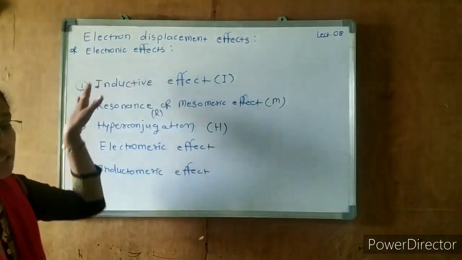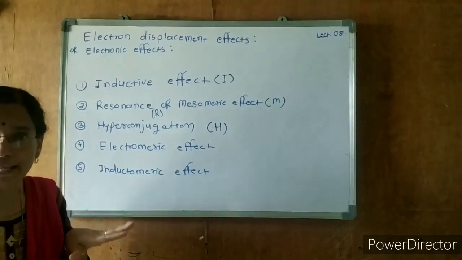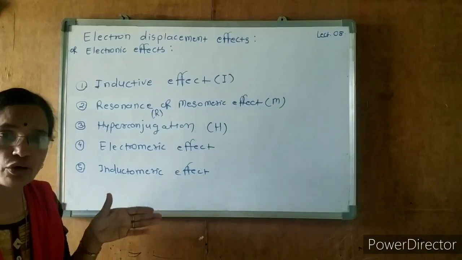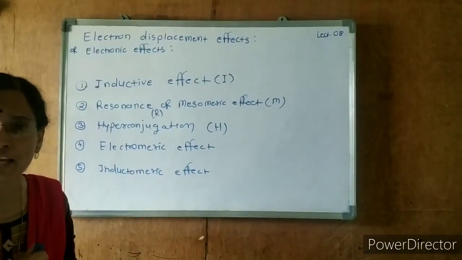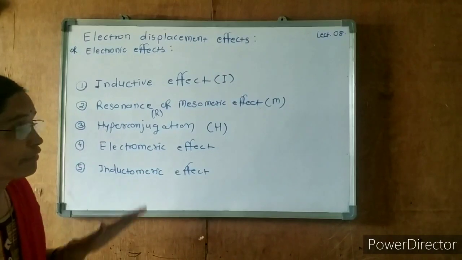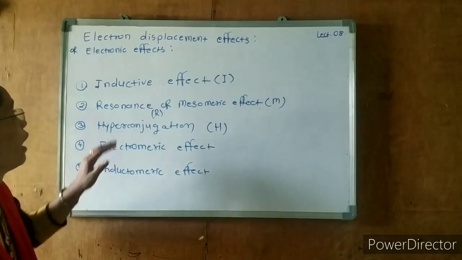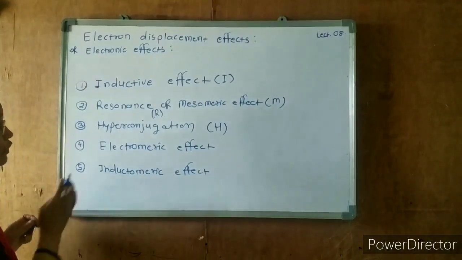Here a shifting of electrons will take place, a displacement of electrons will take place, or a migration of electrons will take place. These are the effects in which the migration of electrons takes place, and there are basically 5 types of effects.